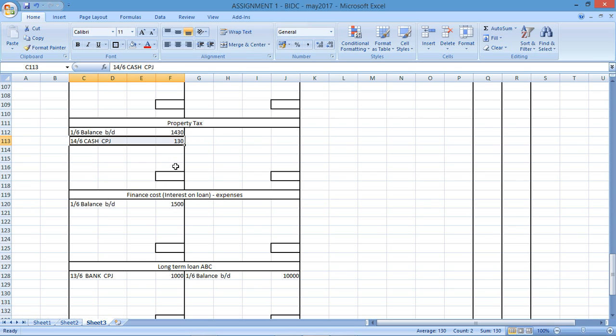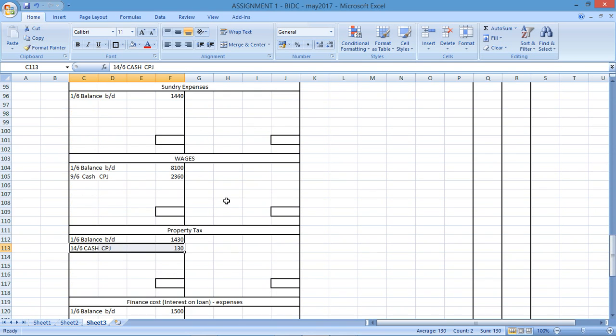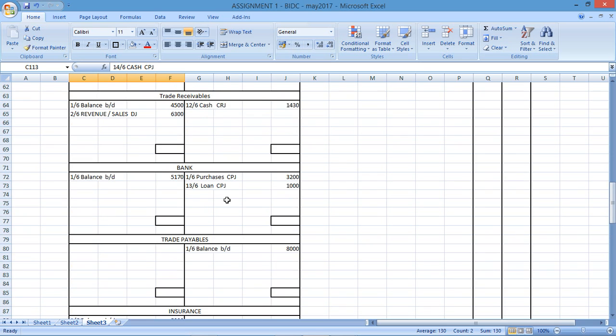Then on the 15th, it says we paid loan interest 110. Funds were transferred from the business's bank account. So our bank account is being affected in this instance. And this was on the 15th of the 6th. This was interest on the loan. Paid loan interest 110, transferred from the business bank account.